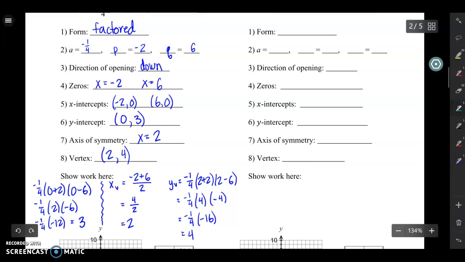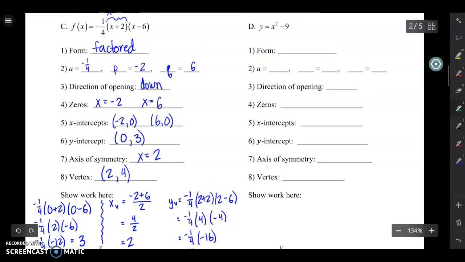Okay. Before we move on to the graph, let's just take a minute and put a star next to the pieces of information that were easy for us to find. That we can just look at the equation and know these pieces of information. It was easy to tell what the factored form was. We could easily tell what our A, P, and Q were. Determining the direction of opening was also pretty fast. Because we were in factored form, our zeros and our x-intercepts took almost no work because the zeros and x-intercepts are directly related to the P and the Q. The other 3 key features we had to do a little bit of extra work for down here in blue.